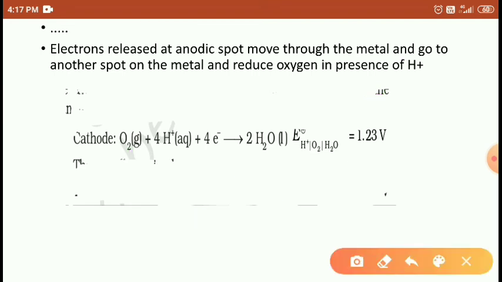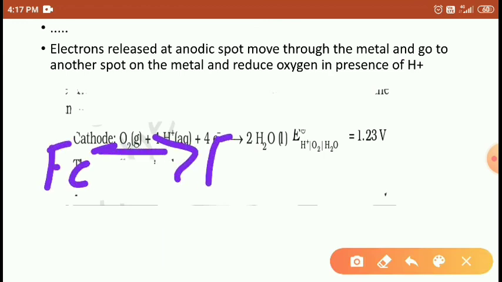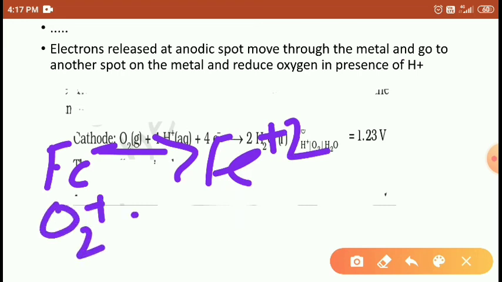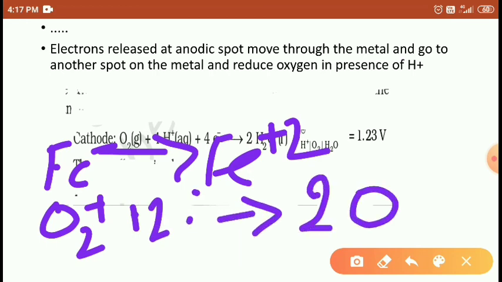Here iron loses electrons to form Fe2+. Again the oxygen accepts electrons, 2 minus, meaning it accepts 2 electrons, right? Each oxygen accepts 1 electron, so minus 1 state.